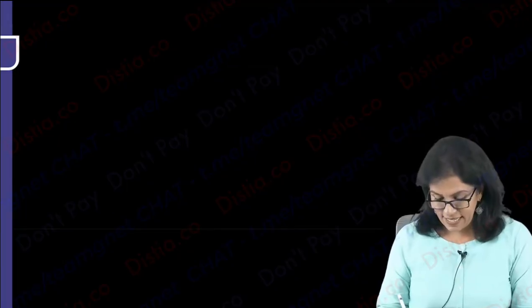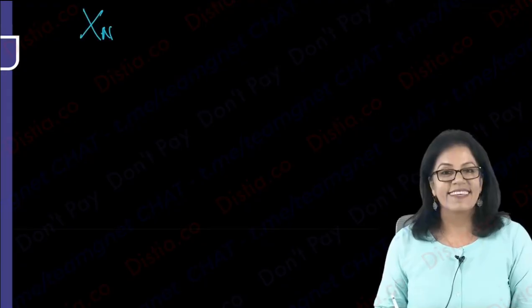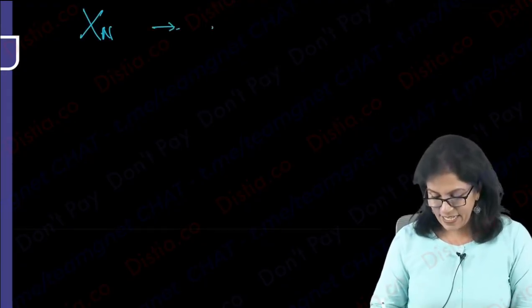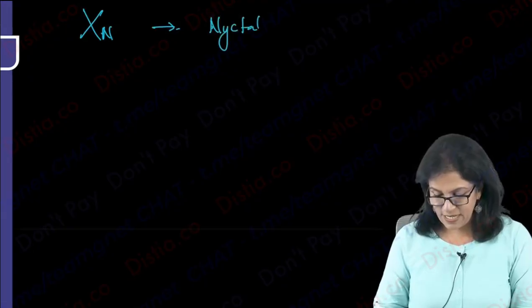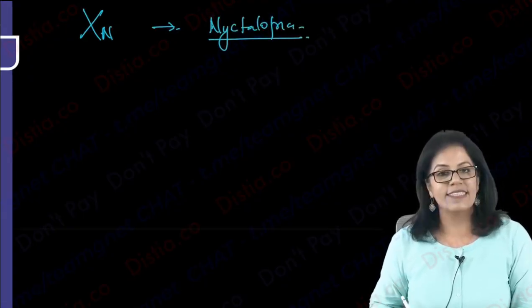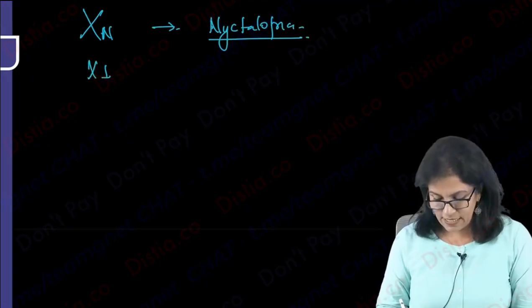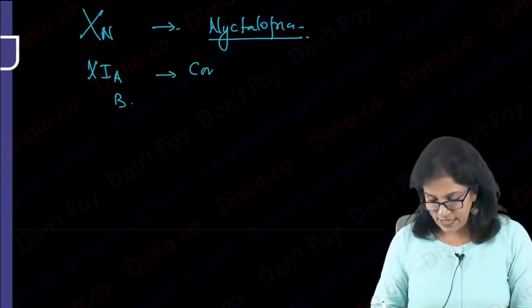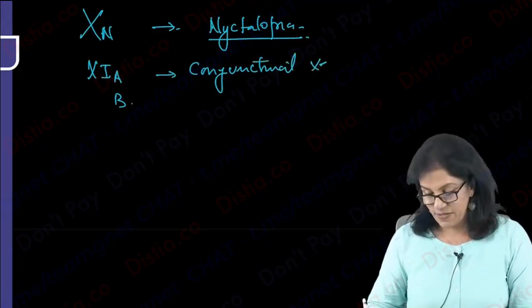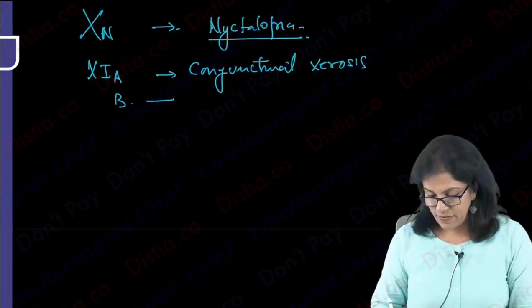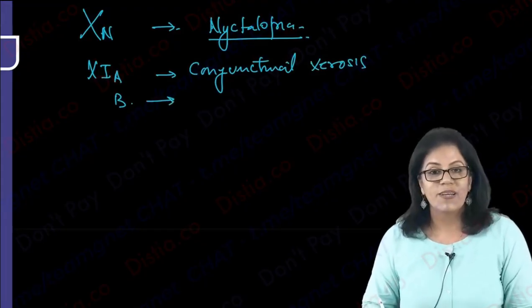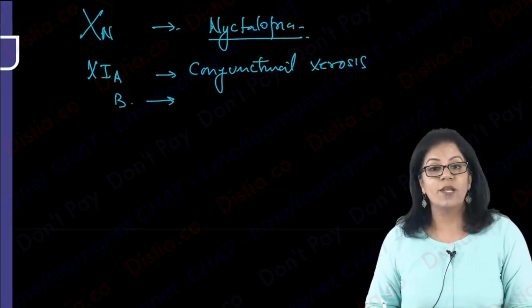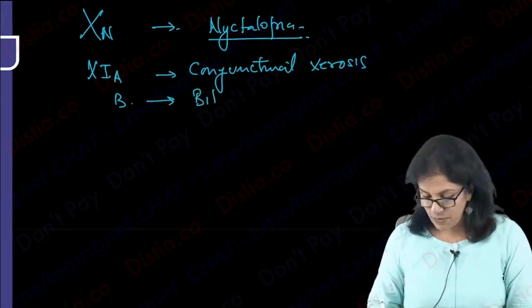We can divide as XN. X stands for xerophthalmia. So XN is night blindness, which is called nyctalopia. Then X1A and B. A is conjunctival drying or xerosis. Severe drying is called xerosis. And when it is too severe, the patch of dry spot that you see near the limbus is called B, for Bitot spot.